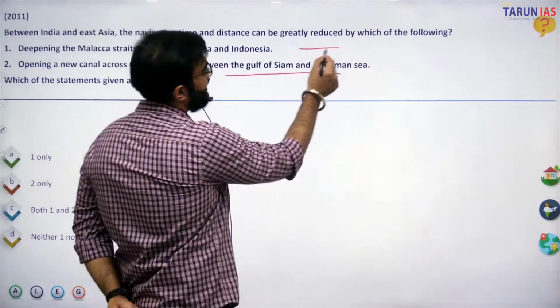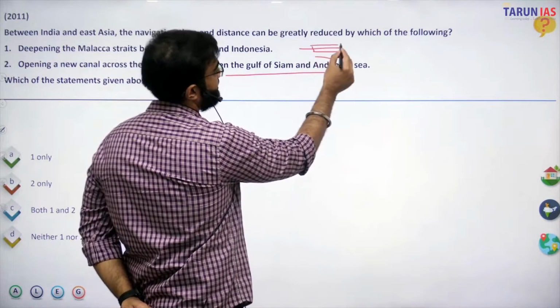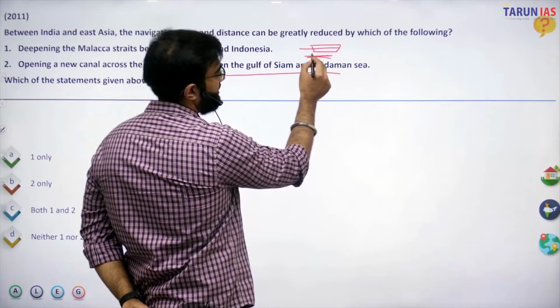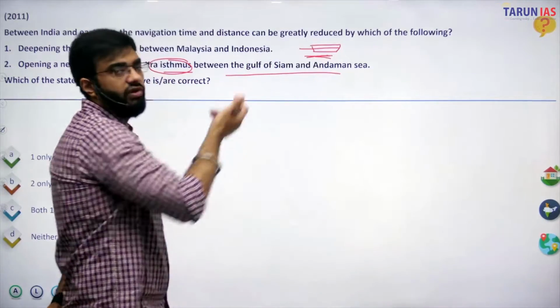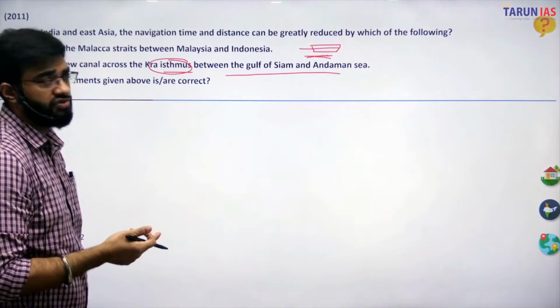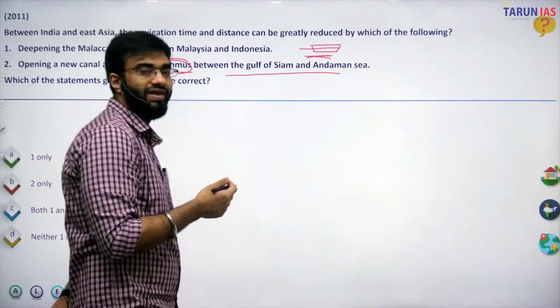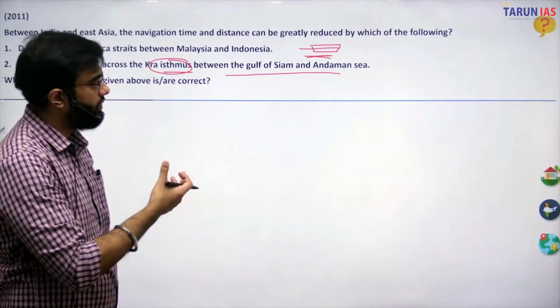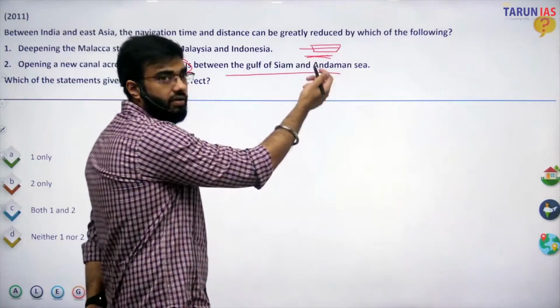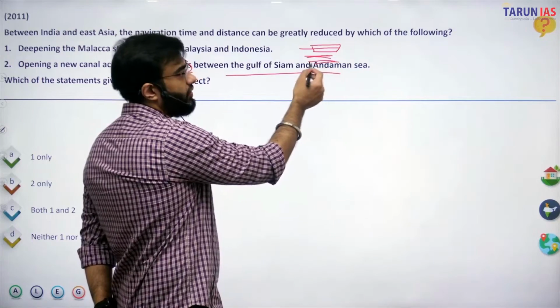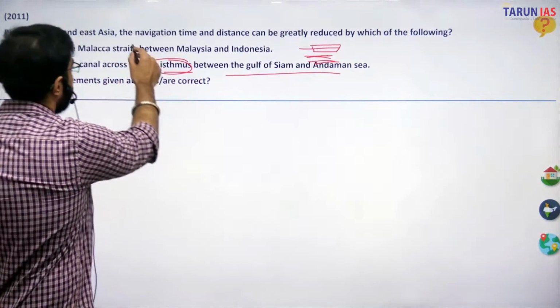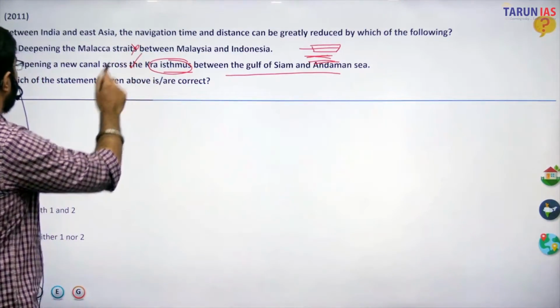If we already deepen it, if a ship is moving like this, and we just deepen it instead of broadening it, it will not influence the movement of the ship. It will still not be able to contain or allow the movement of a greater number of ships. So we have to not deepen it but broaden it. So this becomes wrong and this becomes right.